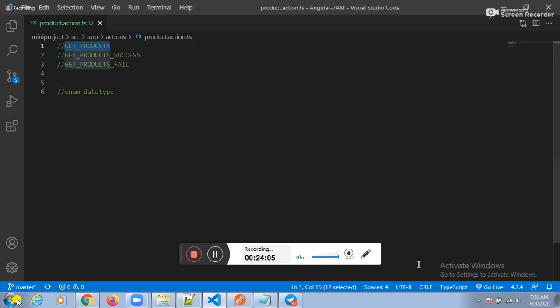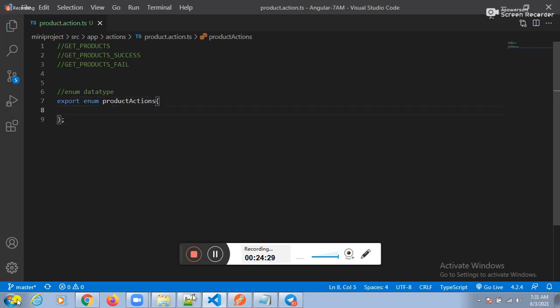To prepare our thoughts, we need to depend on the enum data type. So, how to take the enum data type? Export enum. Enum equal to what? The enum is ProductActions. Fine. What is our first thought?